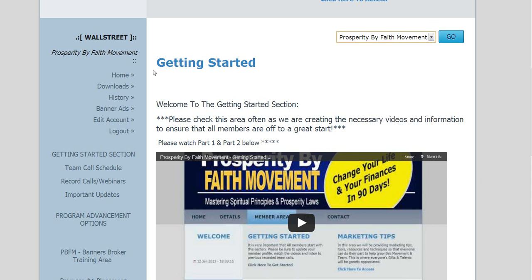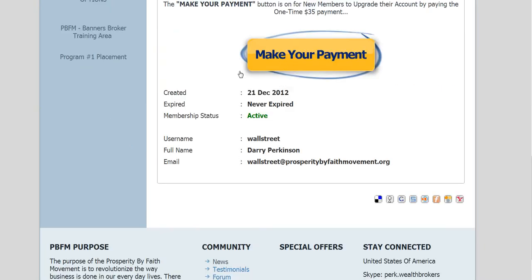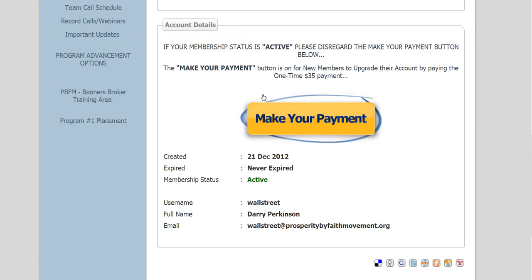Once you see that and you're on your home screen, this is what you see when you first log in. If you need to make a payment because you just got started and you need to send your 35 bucks, all you do is click right here and it brings you right to that spot. If you are already active and you logged in like this and it says active, don't worry about this button. It's going to show you what to do when you're brand new. Anybody else who wants to upgrade your account, anything like that, you're going to send a support ticket to us to get you in there.